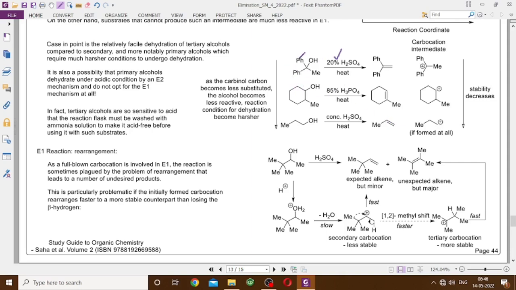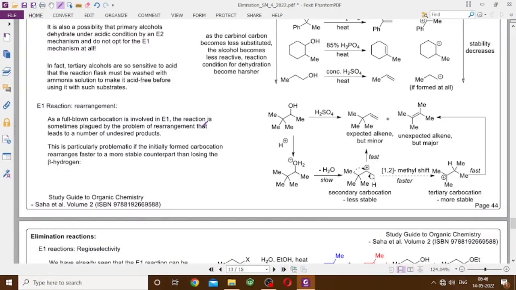So this is how this thing will pan out. You have to look at your substrate structure. If it is a tertiary alcohol giving rise to a tertiary carbocation, then probably you could use a little bit of dilute acid. But if your alcohol is primary, giving rise to a primary carbocation, then you need to use a heavy duty acid, and you have to exclude water very rigorously from the reaction medium. So these alcohols also have another problem.